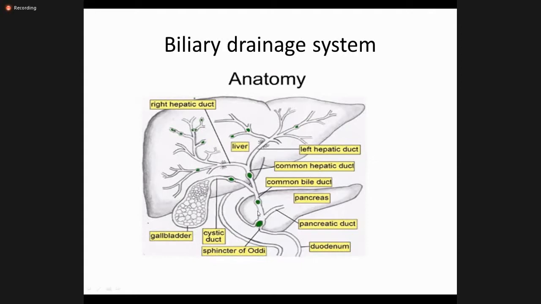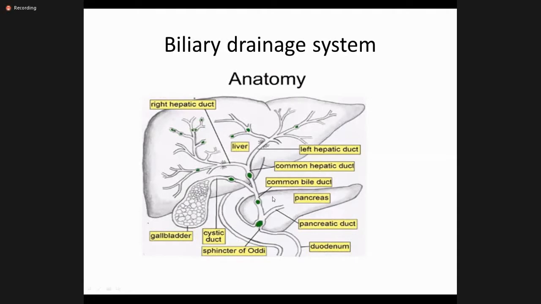This common bile duct is formed when the cystic duct joins the common hepatic duct. The common bile duct has a supraduodenal course, then goes behind the pancreas with a retropancreatic course, then goes inside the pancreas with an intrapancreatic course, where it joins the pancreatic duct. When they both meet together, this is the ampulla, which opens into the duodenum.